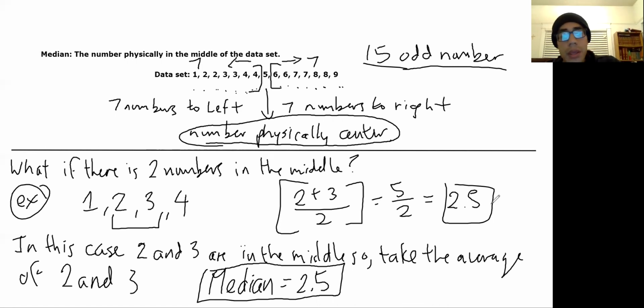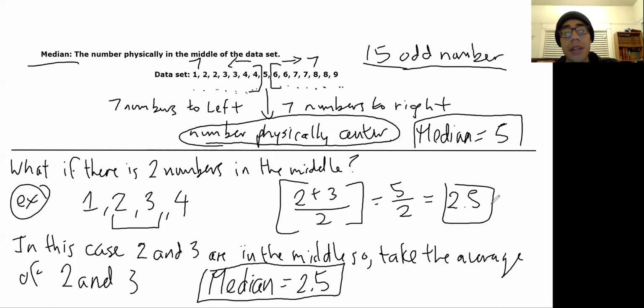Okay. So what does this mean for you? This is going to be important later on in this lesson. Keep this in mind, right? But really, when I'm asking for the median, I'm only interested in the number that's in the middle. In this case, my median equals 5. That is my answer, right? I don't care about the numbers to the left or to the right, in the sense that there has to be the same number of numbers to the left of the median as there is to the right of the median.